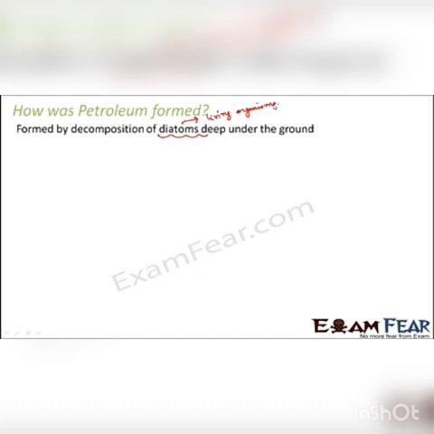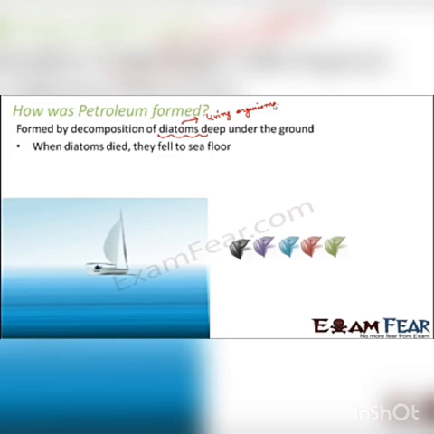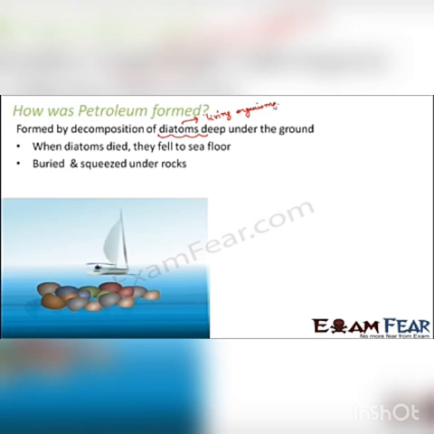Now when these organisms died, they went towards the bottom of the sea floor. Normally when these organisms were alive, they were swimming and present on the water, maybe towards the surface. But when they died, they tend to become heavier and they went towards the sea floor. So they went towards the bottom. As you can see here, these are the diatoms and they went towards the bottom of the sea. And then over a period of time, a lot of clay, sand, mud, rocks, stones, everything covered them up. So they got completely buried.